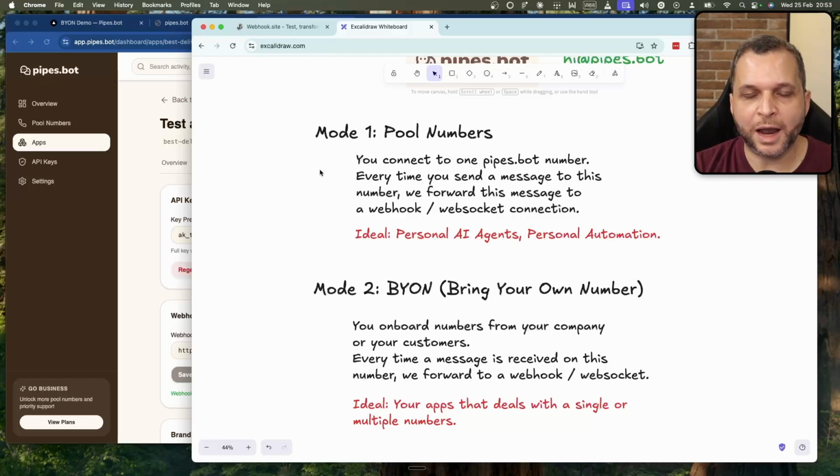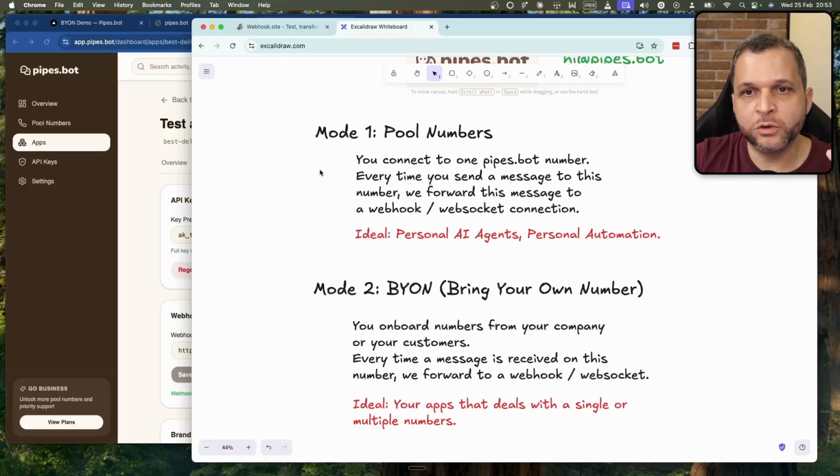And from this, after activating and etc., we are going to forward this message to a webhook or to a WebSocket connection. What this means, you can use our numbers as a way to talk to your personal AI agent or create some personal automation with n8n or Make or any other automation tool.